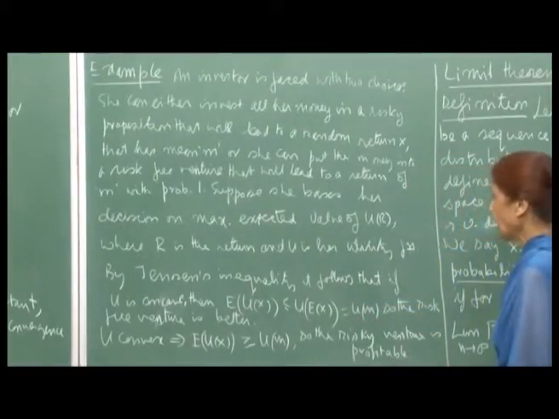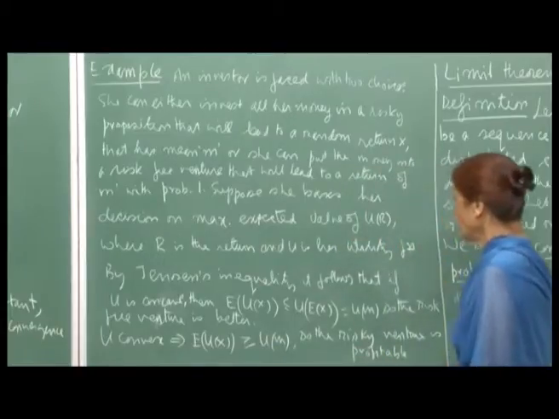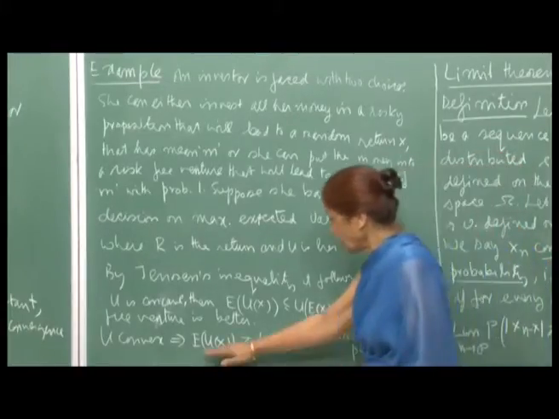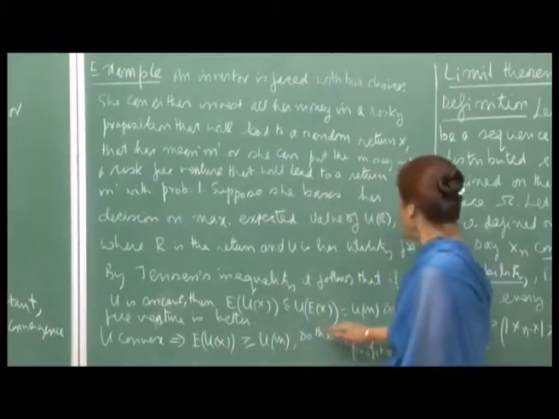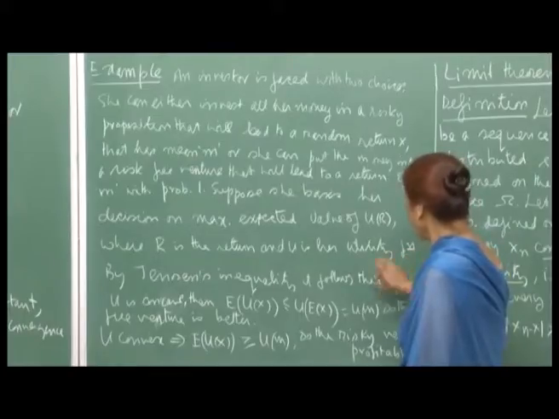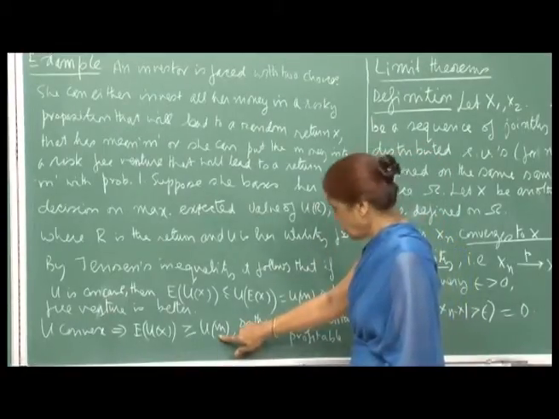Now, if u is convex, then this implies that E of u(x) will be greater than or equal to u of m. So, the risky venture is profitable, because the expected return here would be greater than or equal to u of m. Here u is her utility function, and in the risk free venture she gets exactly m returned.